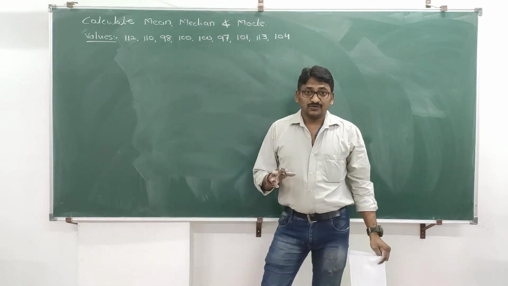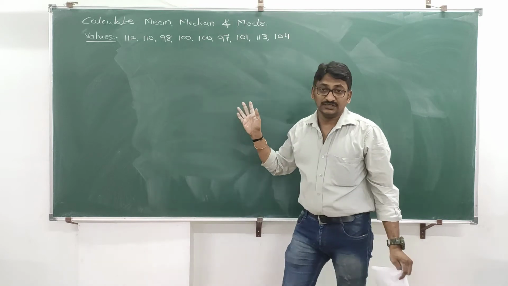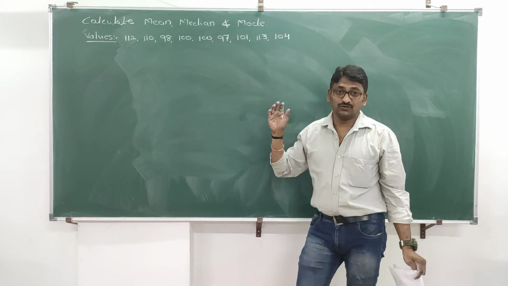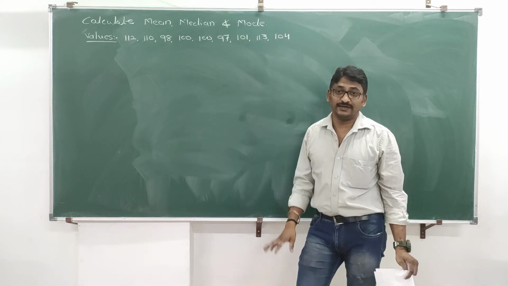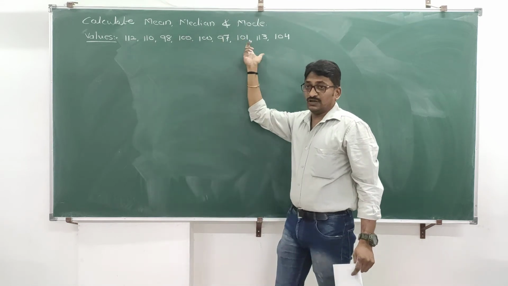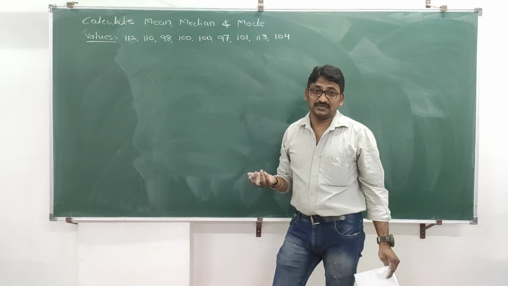Now in this problem, they have not given whether the problem belongs to ungrouped series, group series or continuous series. By looking at the definitions of ungrouped, grouped and continuous, we have to find this out. Now see, in this example, only values are given. There is no other column like frequencies or class intervals, right?